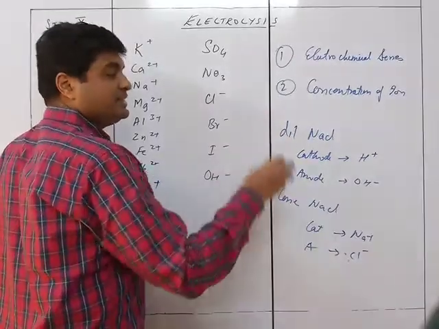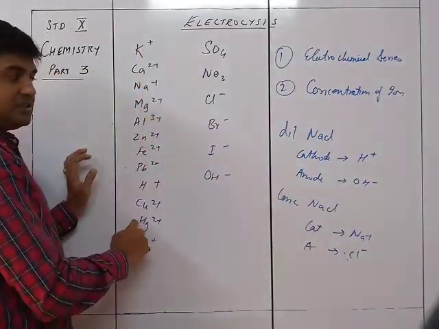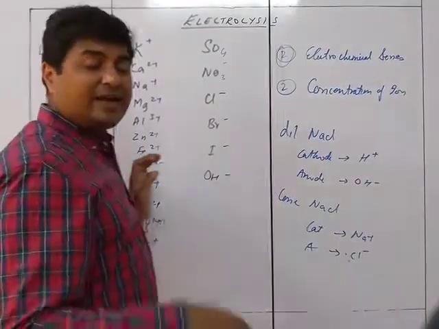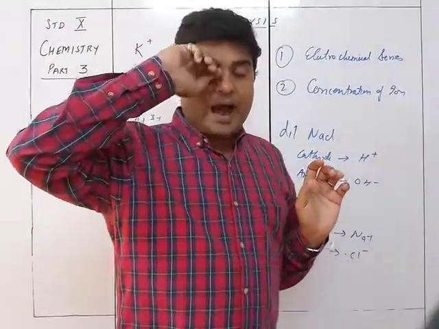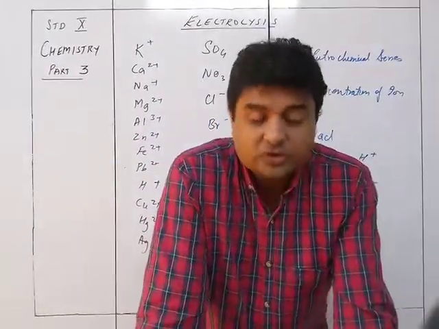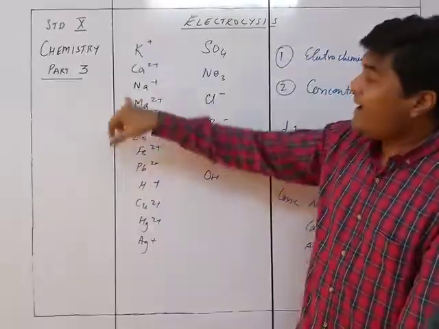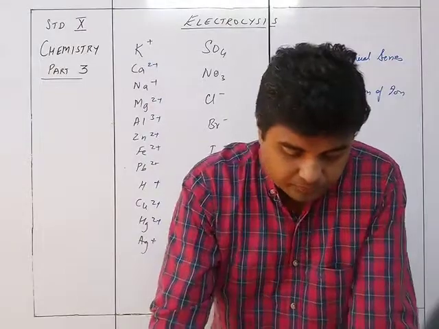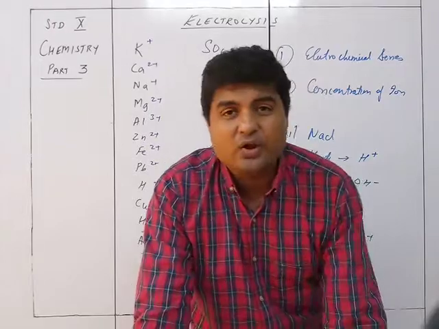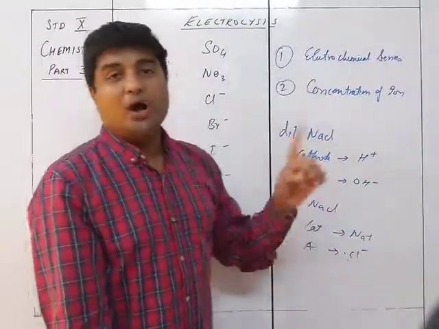Okay, understand it like this: the amount of water is about the same as the salt. Even if it is so, what is the condition? As per this, it will be H which is going to be given out. But if it is concentrated, meaning more NaCl and less water, then automatically the Na ions are much more. And because of the larger amount of Na present there, despite Na being high up in the electrochemical series, I am going to get Na discharged. So in dilute NaCl, at the cathode we get hydrogen and at the anode we get oxygen.